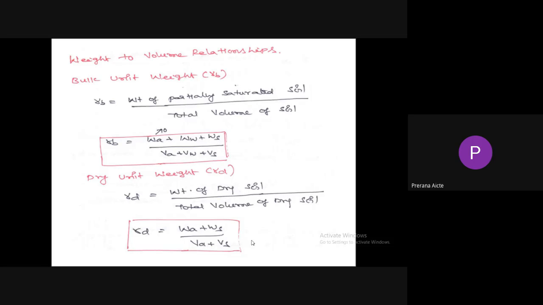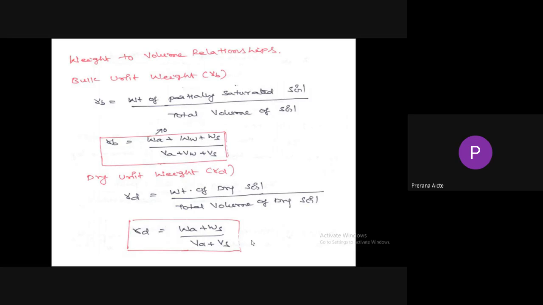So weight to volume relationships. Till now we completed volume to volume and weight to weight relationships. Now I am going to discuss weight to volume relationships. Bulk unit weight is the ratio of weight of partially saturated soil to the total volume of soil.